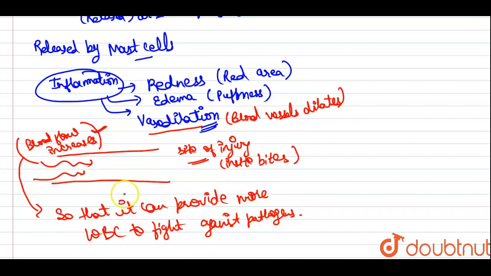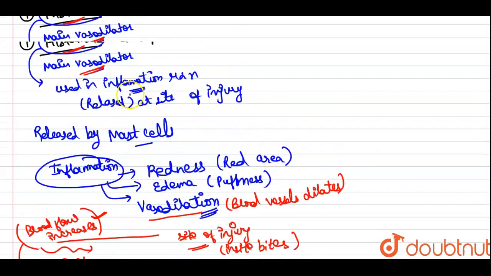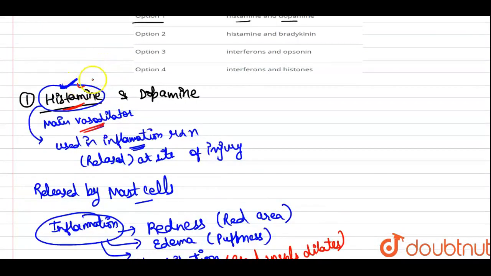So more WBC is provided at the site of injury to protect against the pathogens. That's why histamine here is required for the vasodilation.